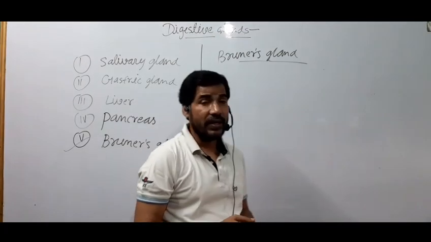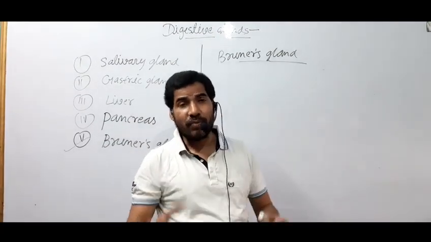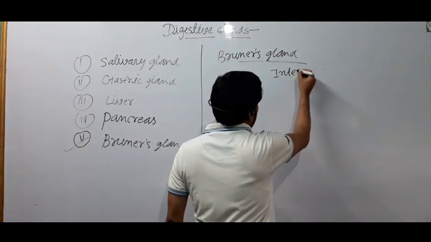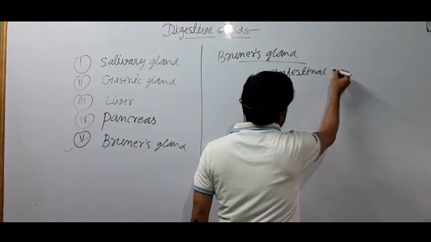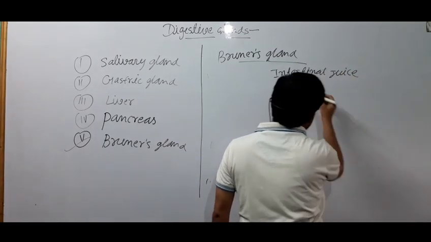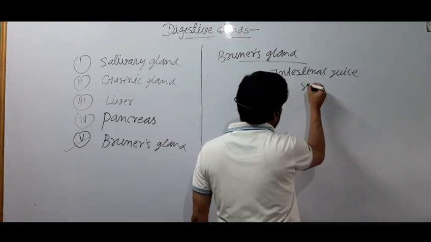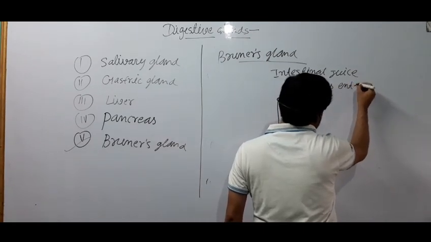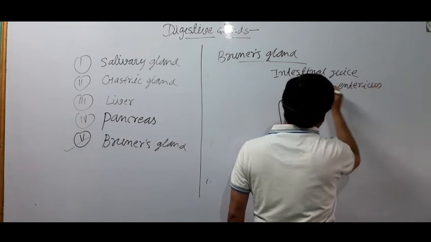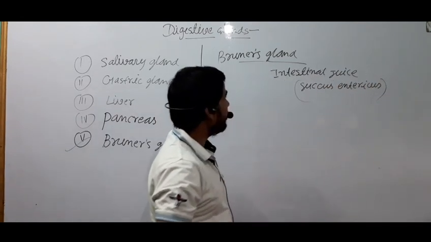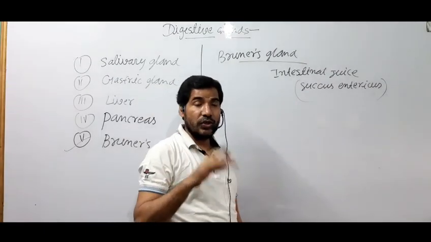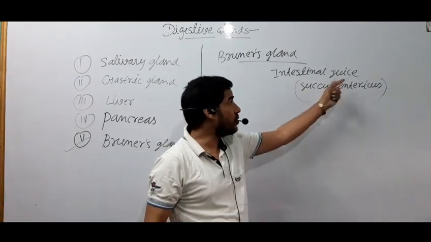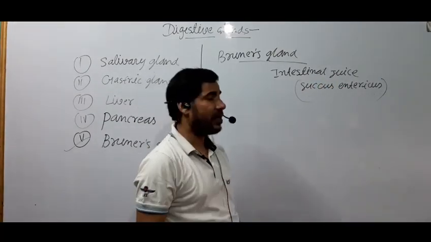So Brunner's gland is situated in the wall of the duodenum and ileum part of the small intestine. And this Brunner's gland releases a special type of juice that is called intestinal juice, which is also known as succus entericus. Brunner's glands, which are present in the wall of duodenum and ileum part of the small intestine, release a special type of juice called intestinal juice, and this intestinal juice is also known as succus entericus.